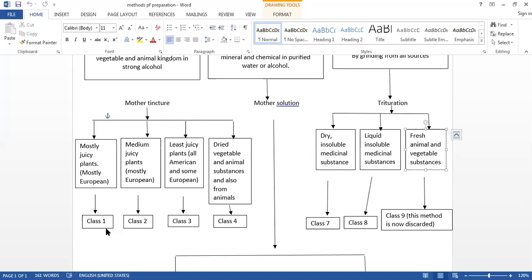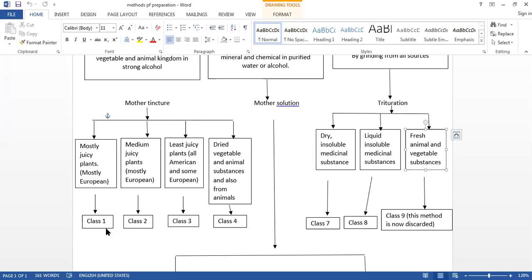For potentization, we do the potentization in the centesimal scale or in the decimal scale. If the drug power is 1/2, then we have to take 2 ml of mother tincture and 8 ml of dilute alcohol. Give 10 downward strokes and you will get the first potency in the decimal scale. Then again take 1 minim of the 1x potency and add 9 minims of dilute alcohol. Give 10 downward strokes and you will get the 2x potency.